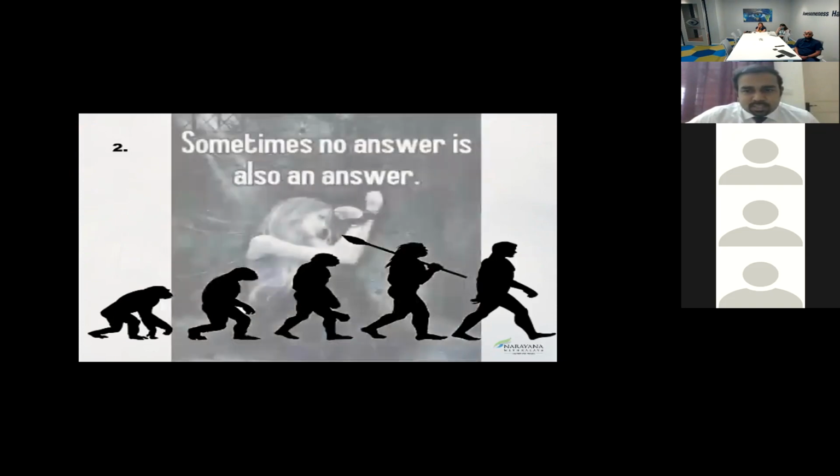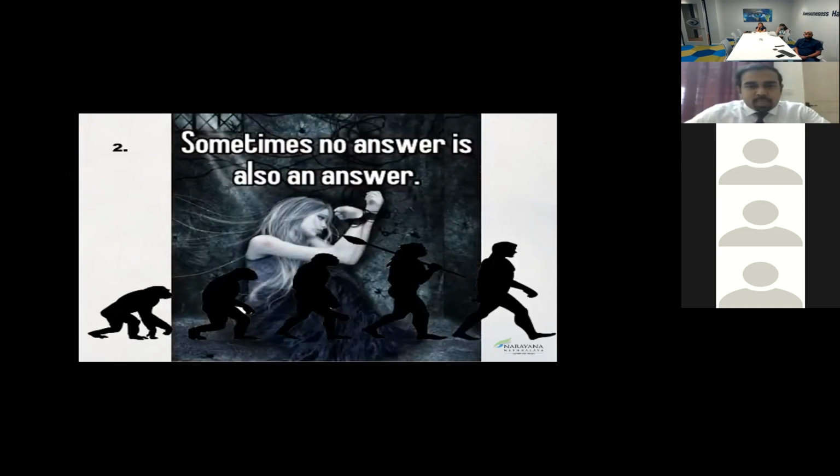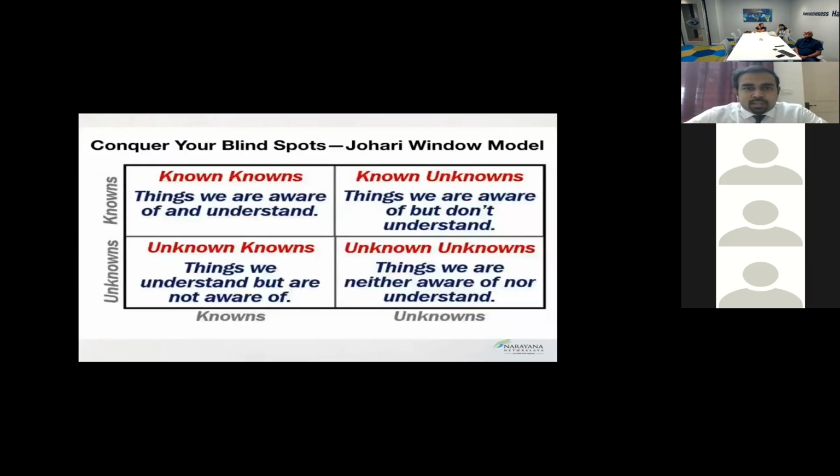The next disclaimer is that in this process of evolution, several times people ask us the question, is this the endpoint, or is this the best? Is this the criterion with the best sensitivity and specificity? Shall we go ahead with this one index and figure out everything in our practice? No, at these times it is not. It is wise to tell them that no is also an answer, and not try to explain that this is the best. The basic way we would go ahead with this topic is based on the Johari window model, which basically goes from the known to the unknown and then figures out what we do about the unknowns at the end.